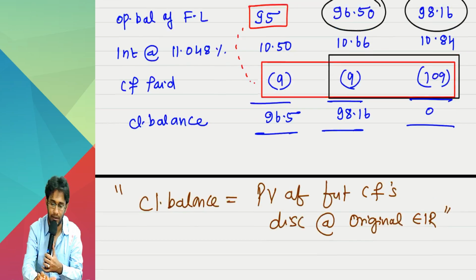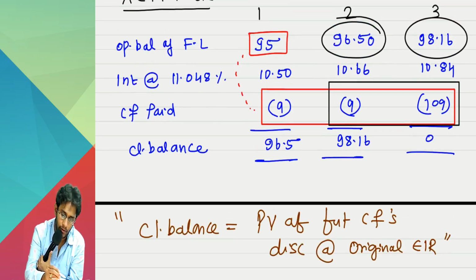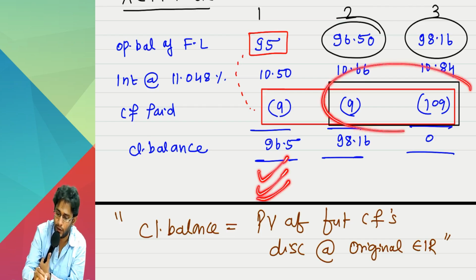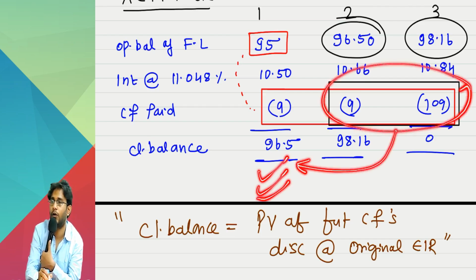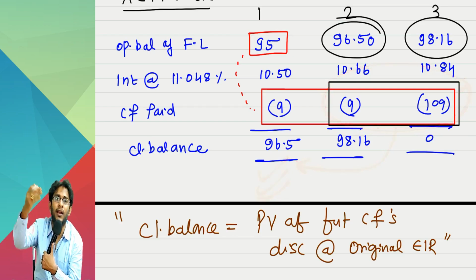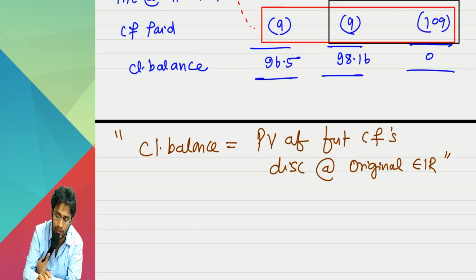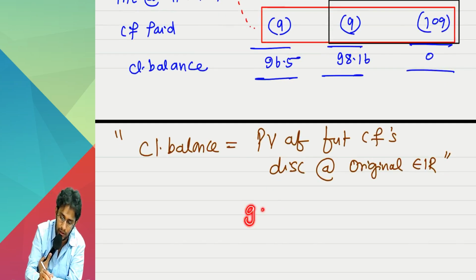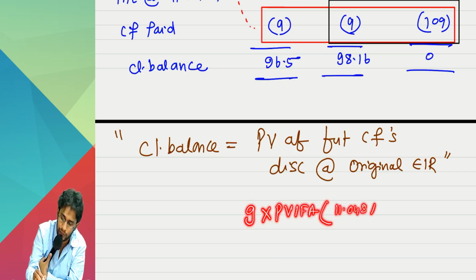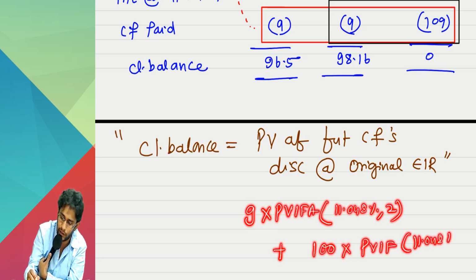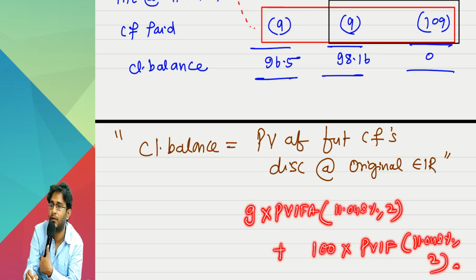It is like 96.5 is the present value of this 9 and 109. So identify the remaining cash flows and discount them. That will take only one line. You just have to write 9 into PVIFA at 11.048% for 2 years, plus 100 into PVIF at 11.048% for the second year.